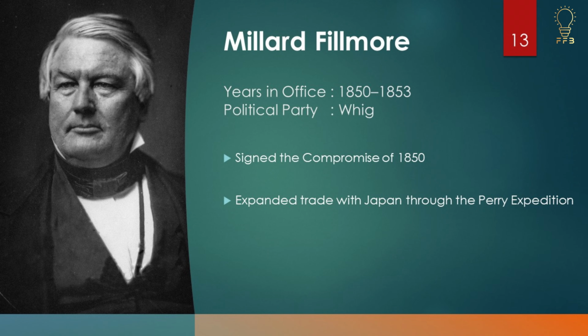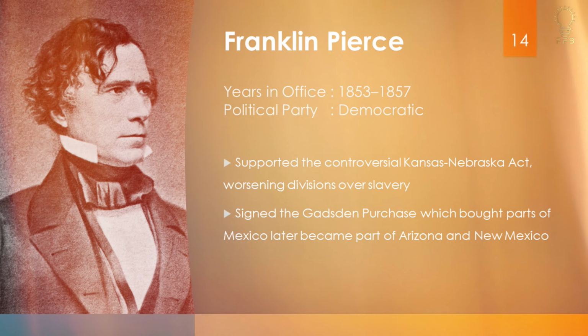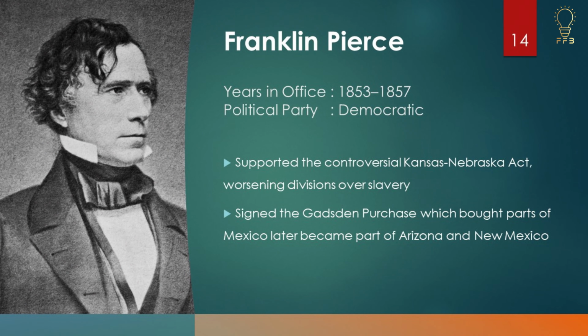Millard Fillmore signed the Compromise of 1850 and expanded trade with Japan through the Perry Expedition. Franklin Pierce supported the controversial Kansas-Nebraska Act, worsening divisions over slavery. He signed the Gadsden Purchase, which bought parts of Mexico that later became part of Arizona and New Mexico.